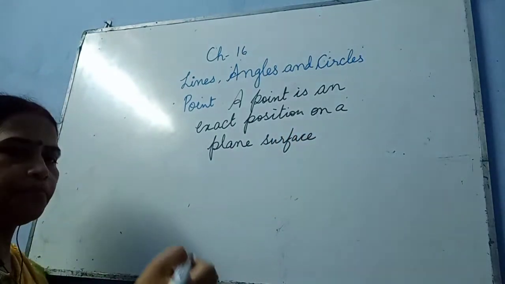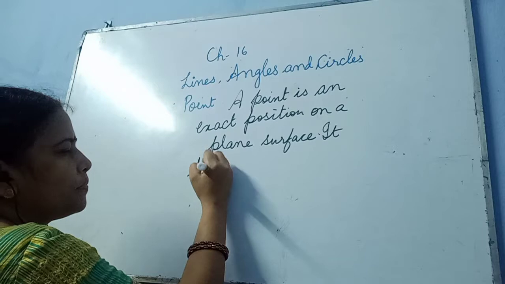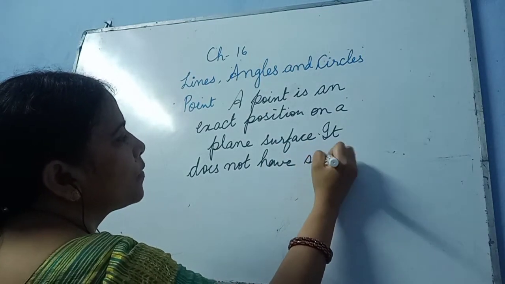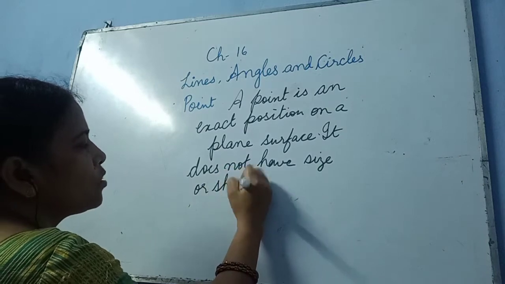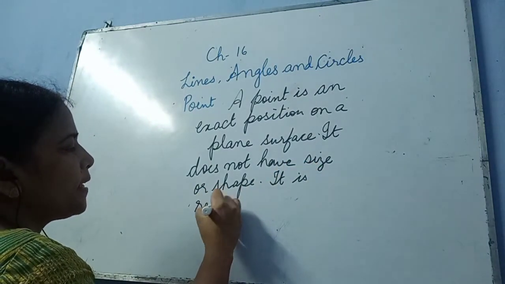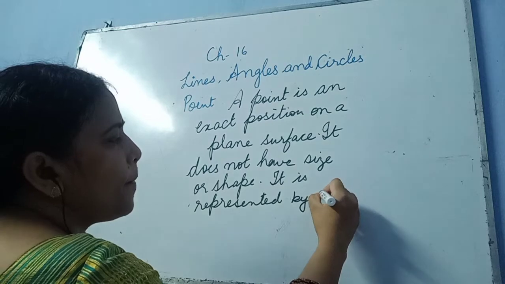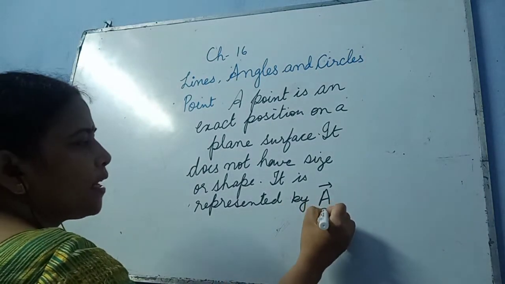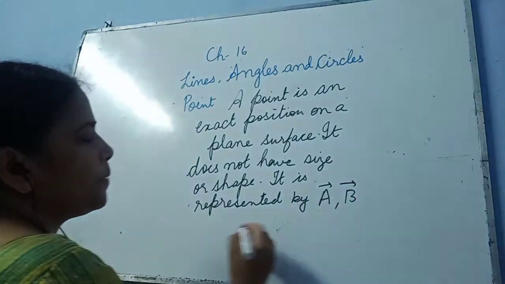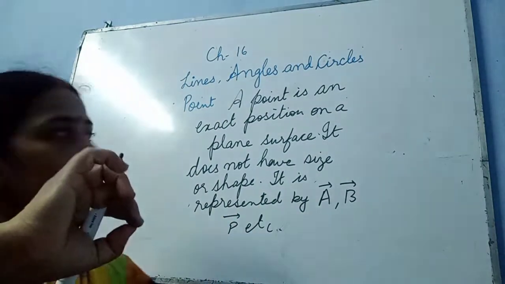It does not have size or shape. It is represented or named by a capital letter, like A or B or P, anything like that. Understood? So a point is an exact position on a plane surface.